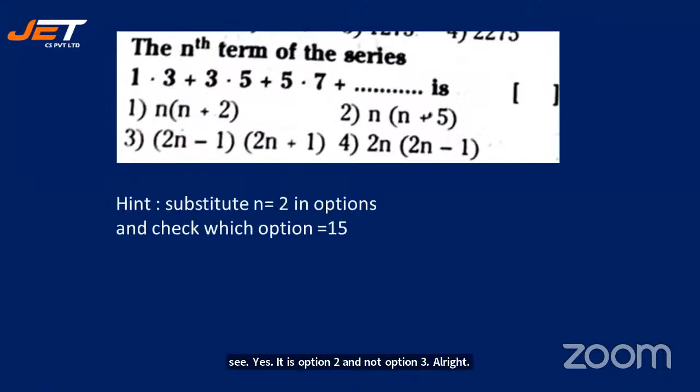The nth term of the series 1 into 3 plus 3 into 5 plus 5 into 7 plus and so on is dash. Okay. So here hint is given. Substitute n is equal to 2 in options and check which option is 15. All right. Now you give me the answers. Substitute it and then tell me. Because nth term, they have given you 4 options. Work it out quickly and give me the answer.